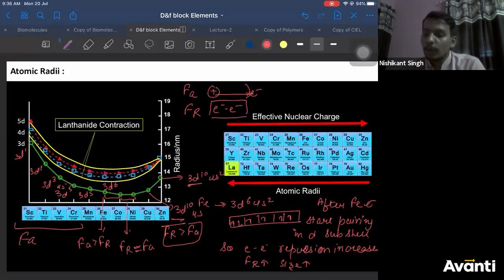All of you, please go through this again. If there is any doubt, please ask. I will summarize after you ask your doubts. So this is the trend in atomic radii for the 3d series. We'll discuss a few more things here. See this carefully. If there is any doubt in this, please ask.